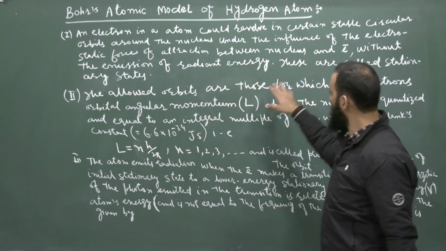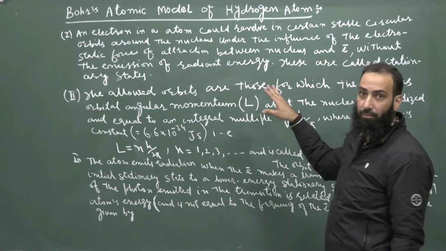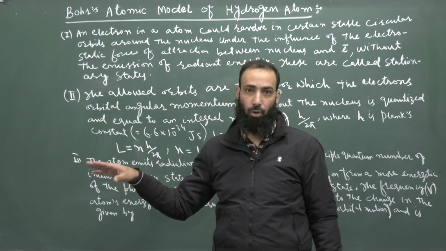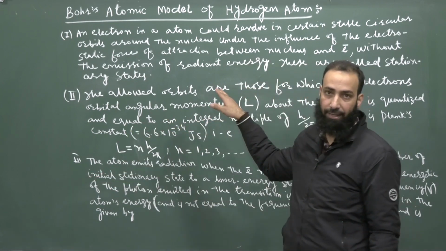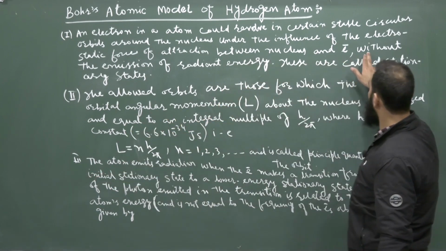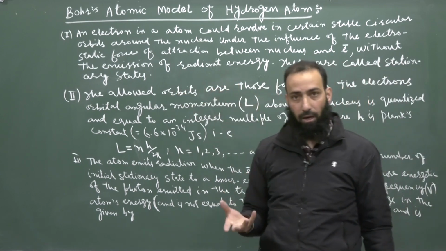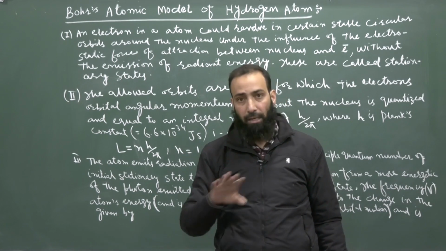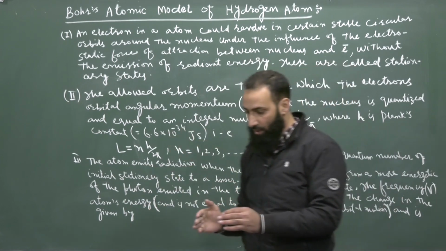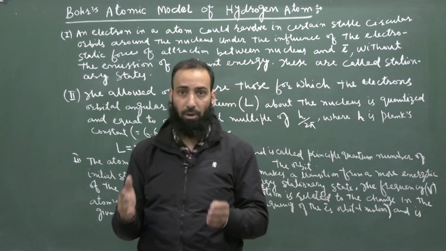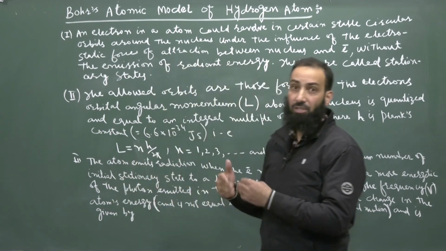But Bohr posed a restriction that we can't apply the classical electromagnetic theory to the processes at the atomic level. The electron is revolving around the nucleus, it is accelerated, but these are fixed, stable orbits in which it is not emitting energy.